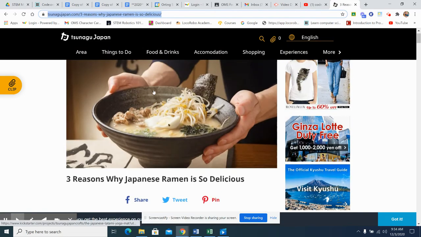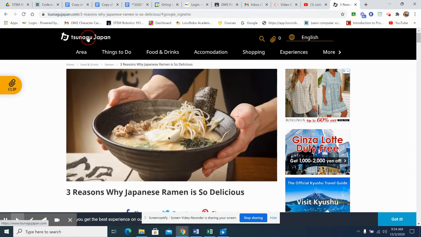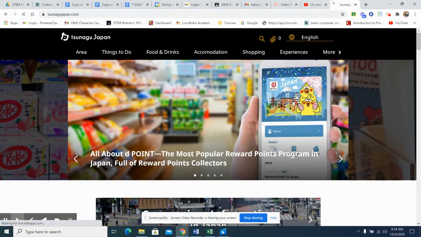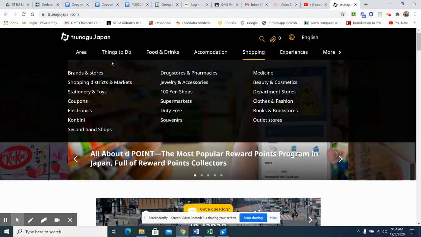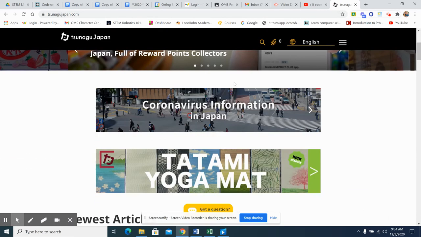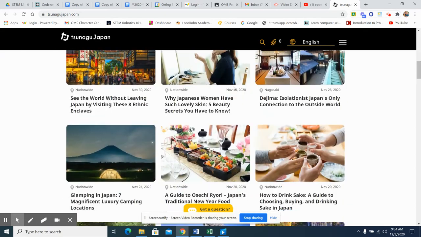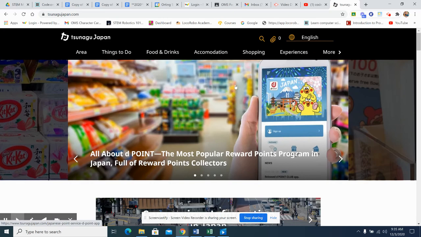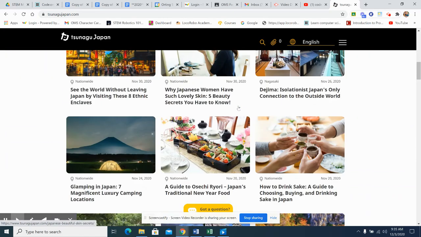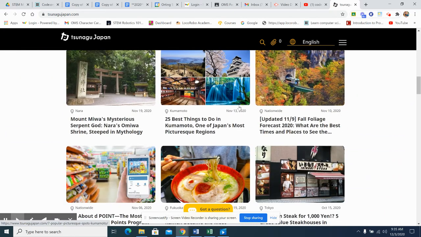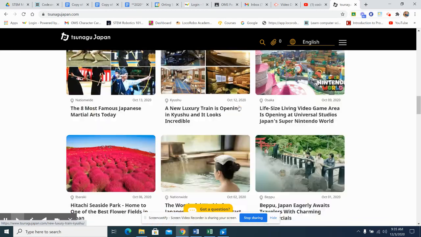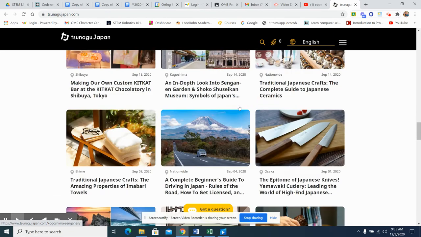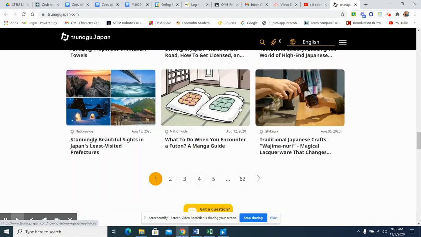I'm going to go to Sunagu Japan. Okay, this homepage is about Japan, and it actually seems like a news website. So I would say we need to cross-reference it with another one, but it looks okay.